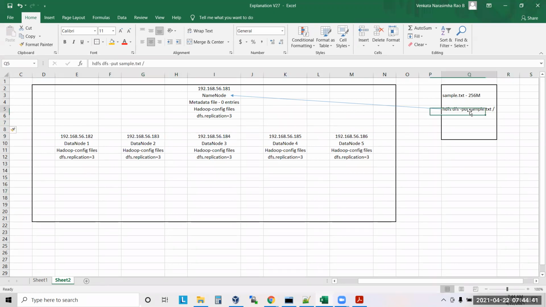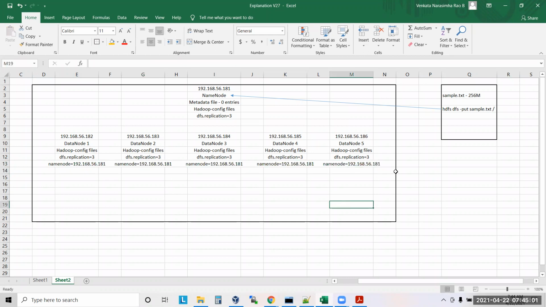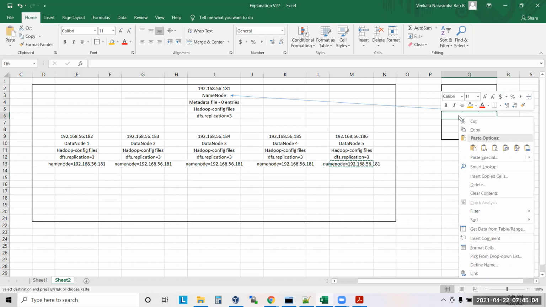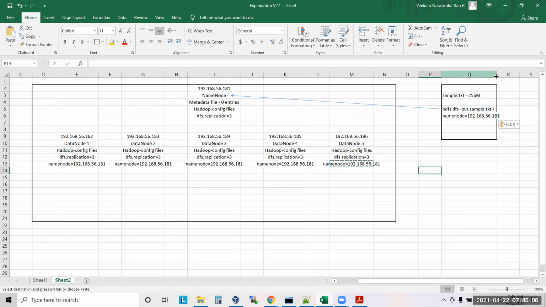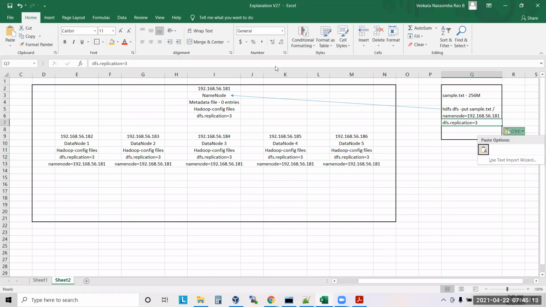In this configuration file, we clearly have a property that says who my name node is: name node equal to 192.168.56.181. This property is in each machine. Otherwise, how will the data nodes understand who my name node is? The same property, and the same dfs.replication property, is available here also.